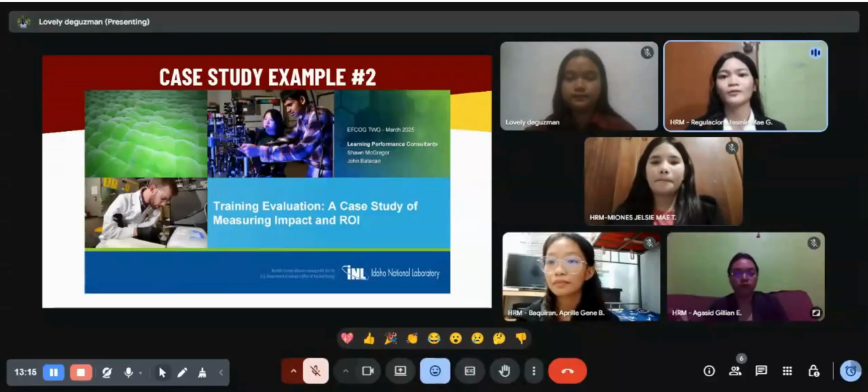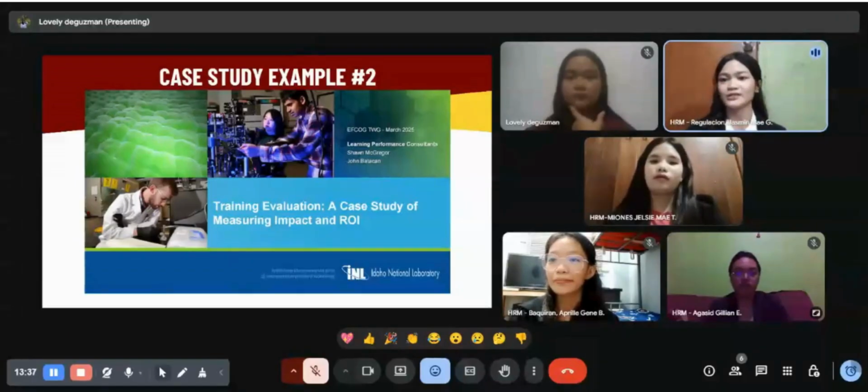So the total program cost was about $405,000, which then resulted in an ROI, or return on investment, of 16.8% and a benefit cost ratio of 1.17, which basically means the benefits acquired from the training conducted were greater than the cost of the training.